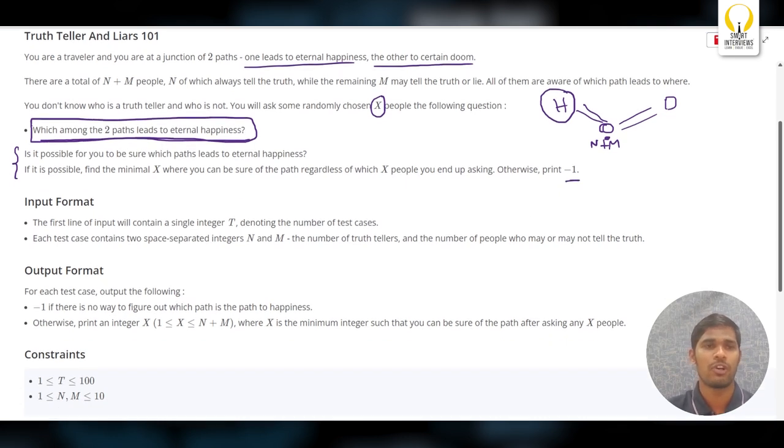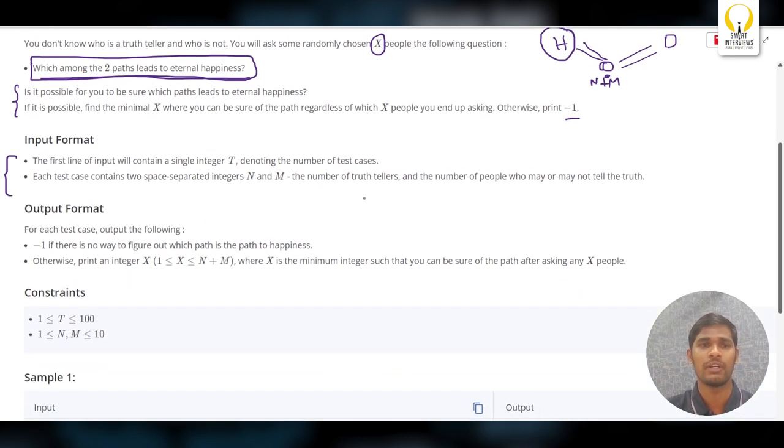Moving to the input format, you have T test cases. Each test case has two integers, N and M. The output is -1 if it is not possible to find out the happiness path. Otherwise, you have to print the minimum value of X, the minimum number of people you need to ask to find out the happiness path.